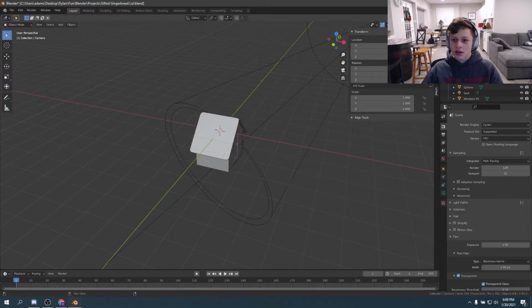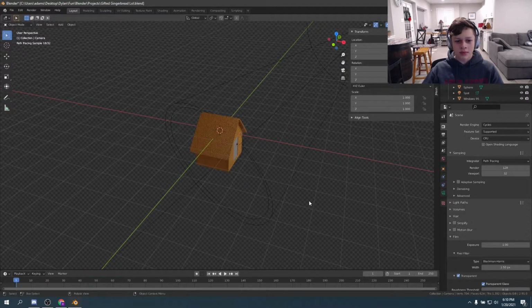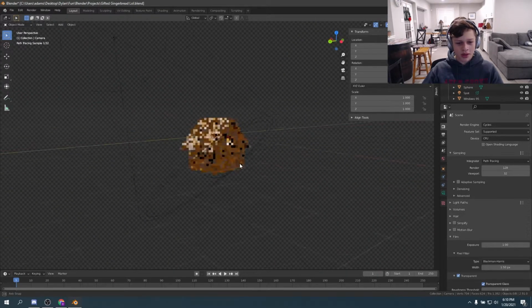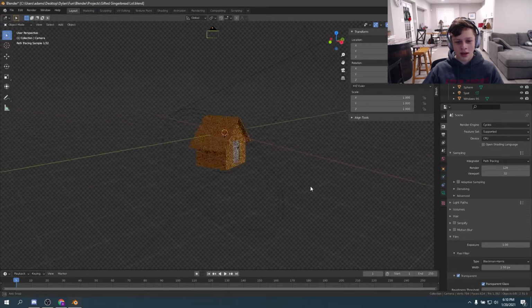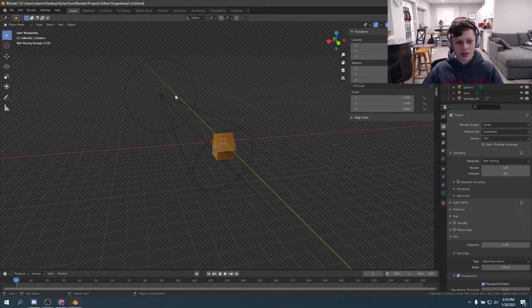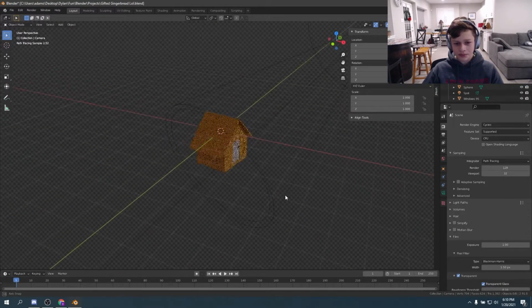So as you can see, I just have a really simple rendering of a gingerbread house right here. It looks not too good with the default lighting. I just have a spotlight right here.